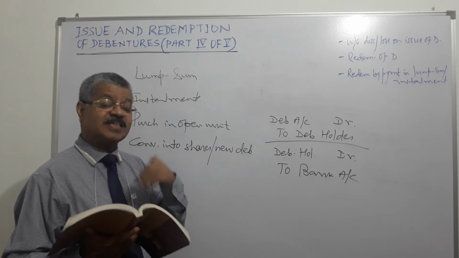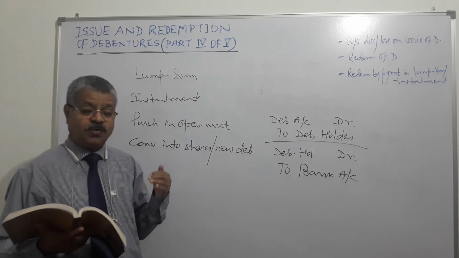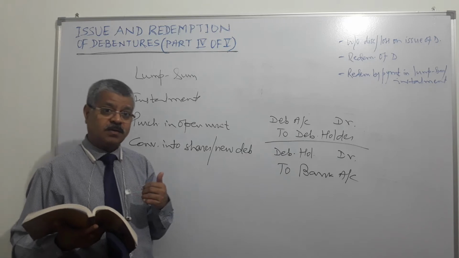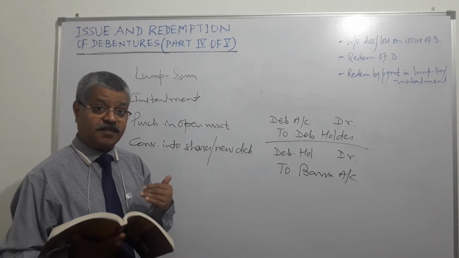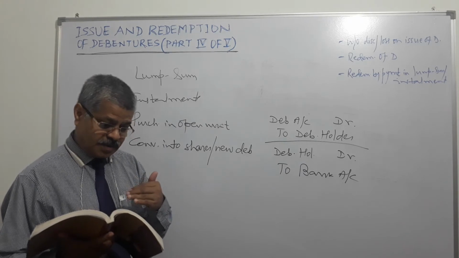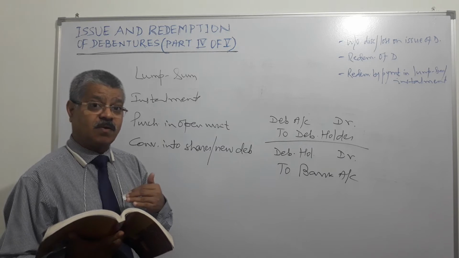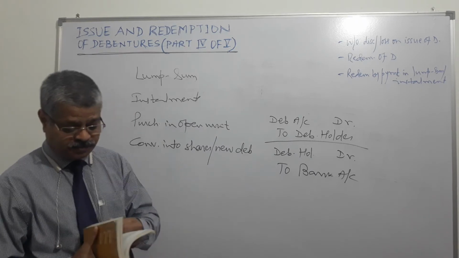That amount gets transferred to general reserve of the company, right? When the debentures are redeemed, this amount lying in DRR, debenture redemption reserve account, gets shifted to general reserve, right?